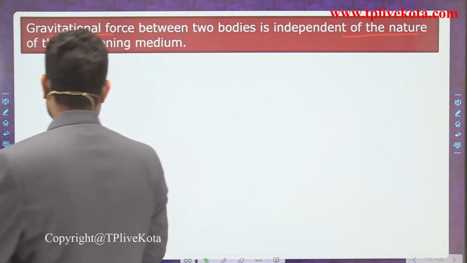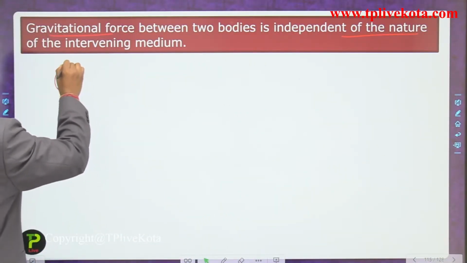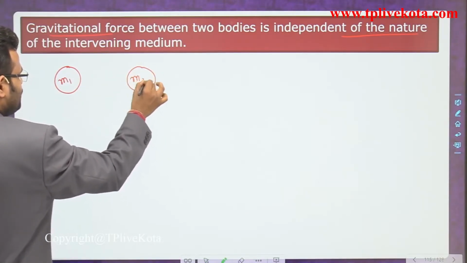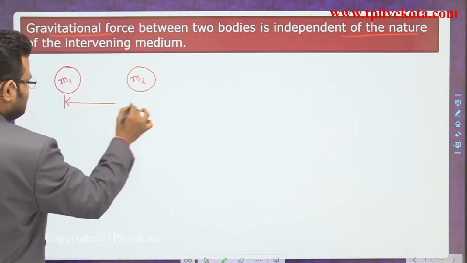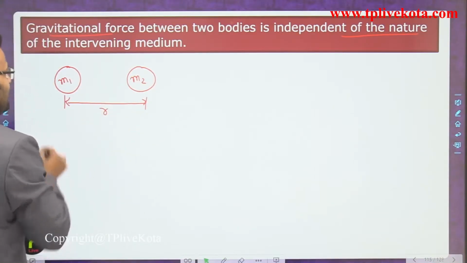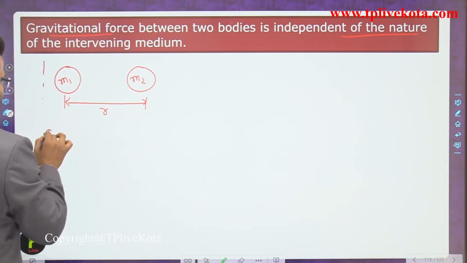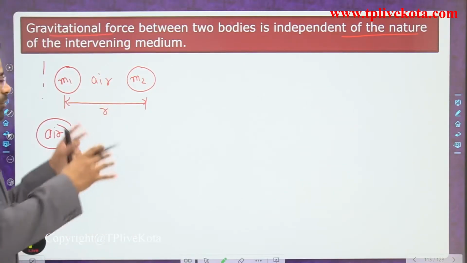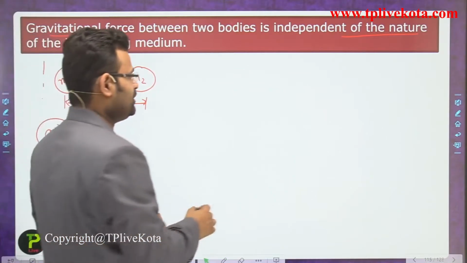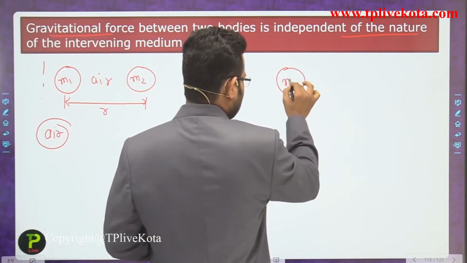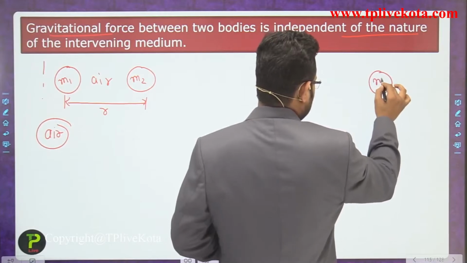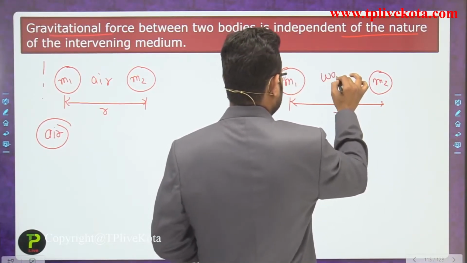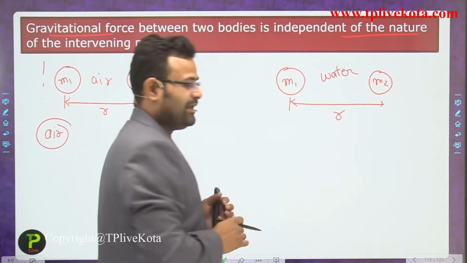Suppose these two bodies m1 and m2 are placed at some distance small r, in a medium of air. Now pick those blocks, m1 and m2, at the same distance, and put those bodies in water, so the medium changes.